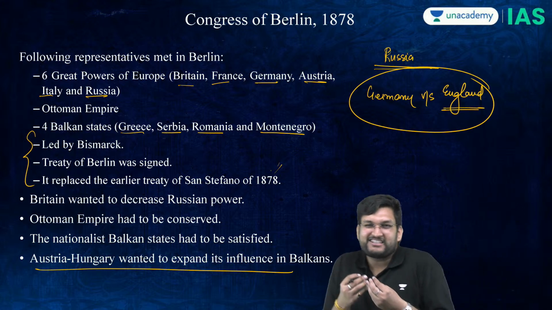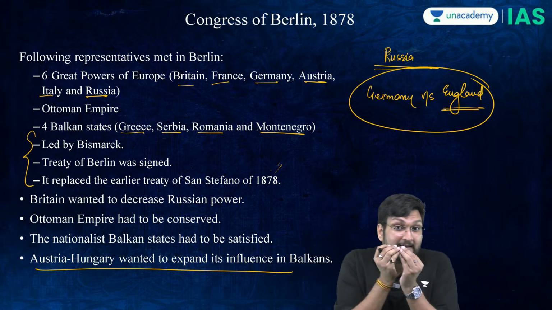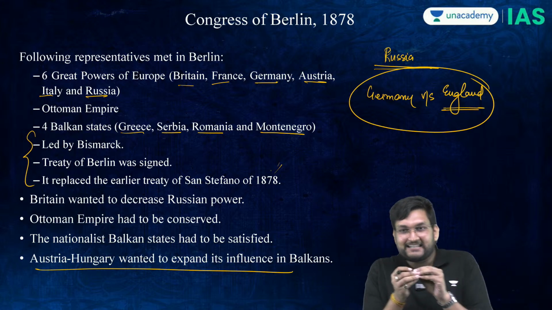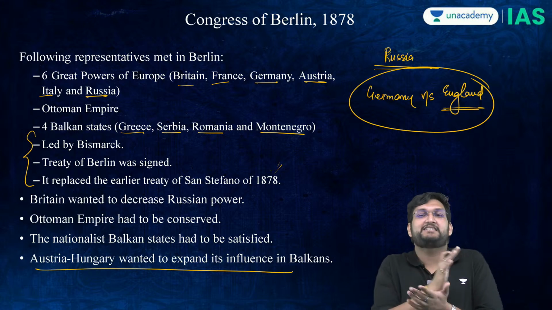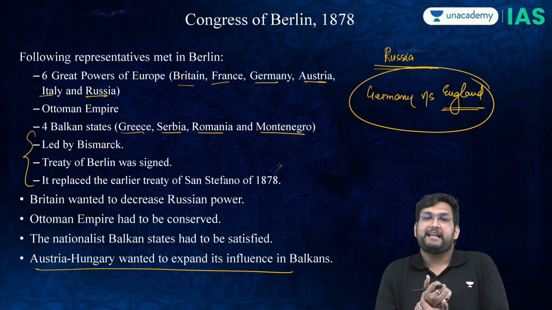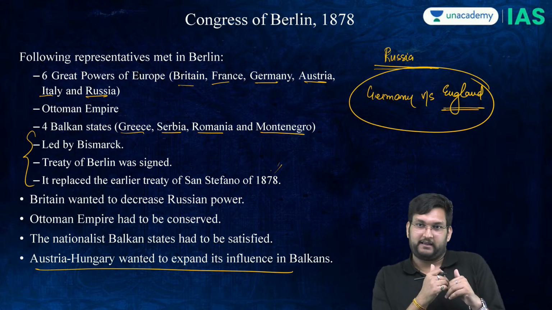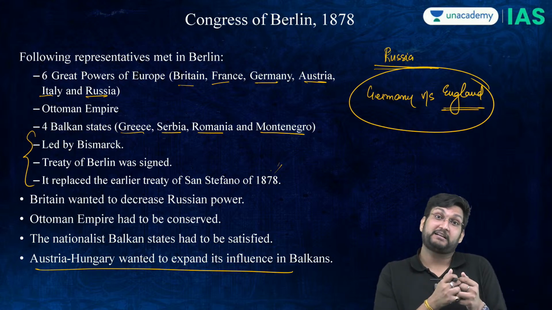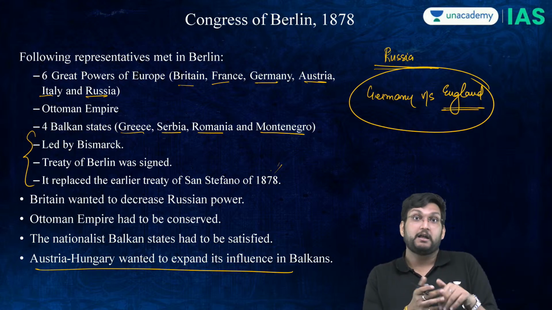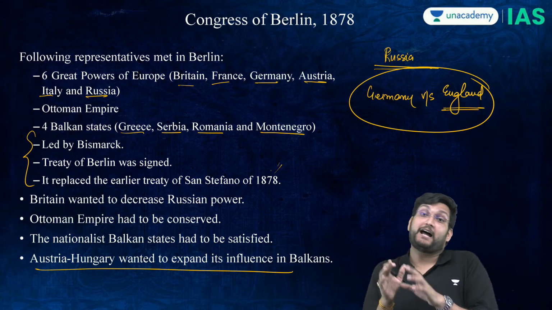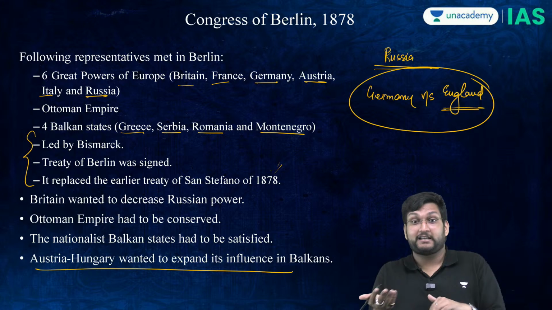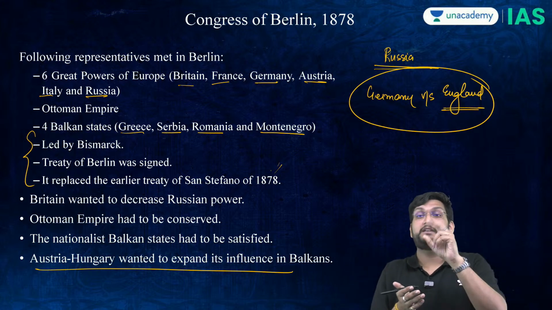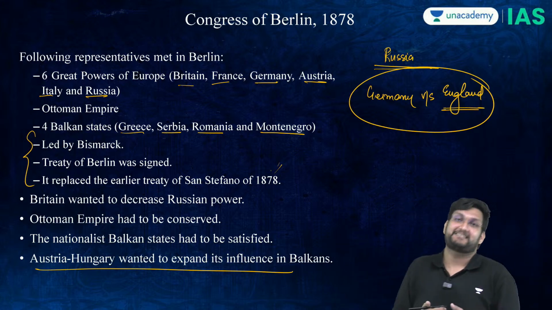And this is where there's a jealousy which rises, and a very important jealousy. That jealousy is that the English are jealous of the Germans. They are like, we allowed them to unify. Now, this same person is calling a Congress at Berlin, and at the same point of time, now they are also annulling a treaty with Russia. Further, he has more output than me within 10 years of existing.